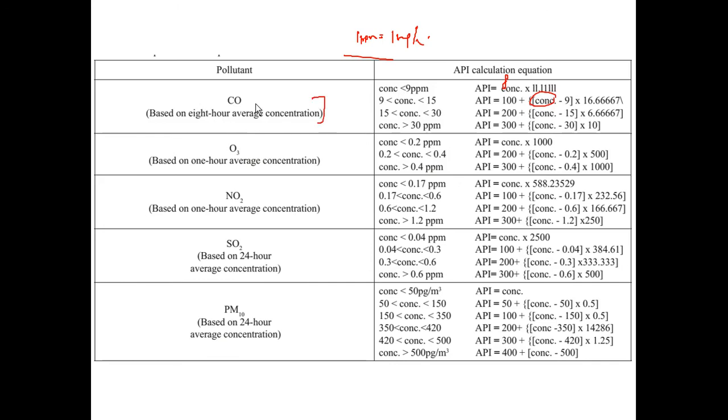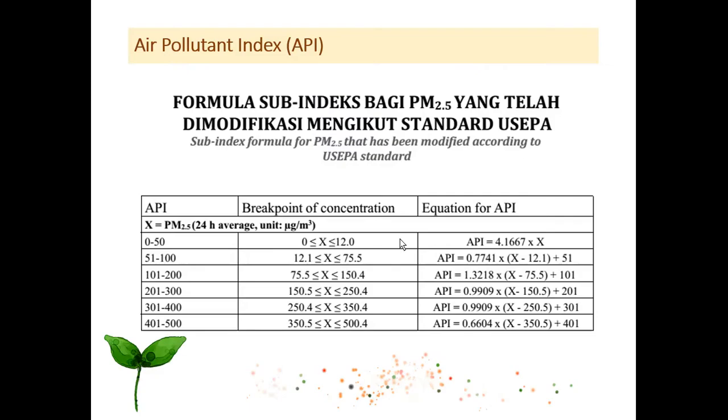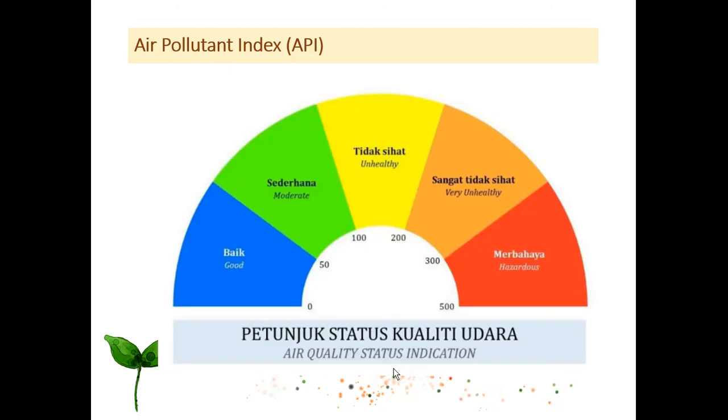Okay, carbon monoxide, ozone, you use this formula to determine the level, the index. And then this one for the PM 2.5. This one is the index for PM 2.5. So if the PM2.5 concentration falls between certain ranges, they use this formula. This is the concentration of PM 2.5, and this is the index.